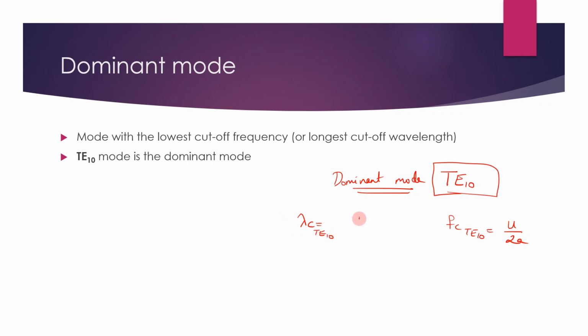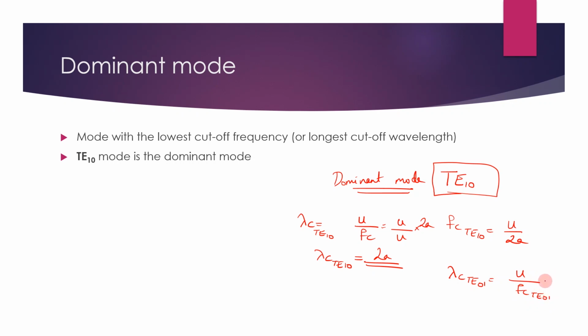And what is the lambda C corresponding to TE10? It will be U by FC, so it will be U by (U by 2A), so we can see that it is 2A. Lambda C corresponding to TE10 will be 2A. Okay, similarly, if you are asked to calculate the cutoff wavelength for TE01, it will be U by FC of TE01.